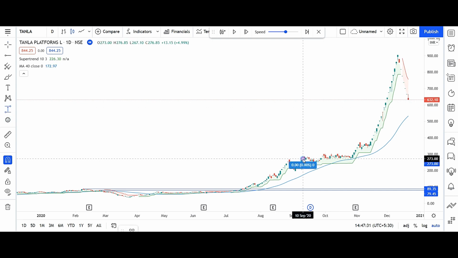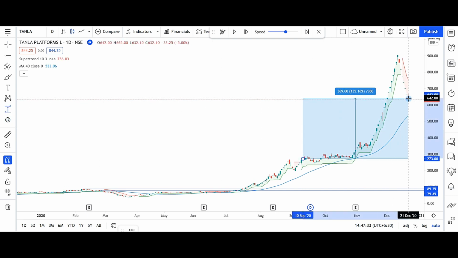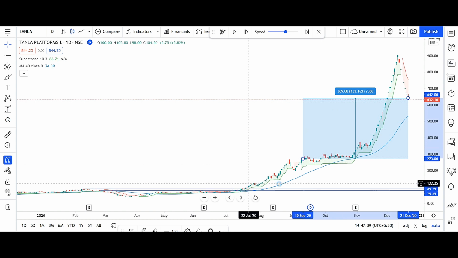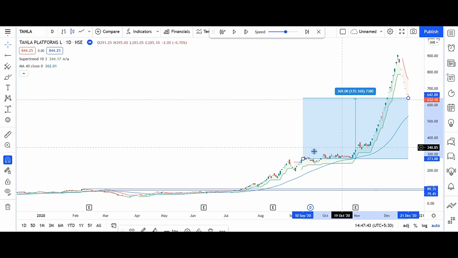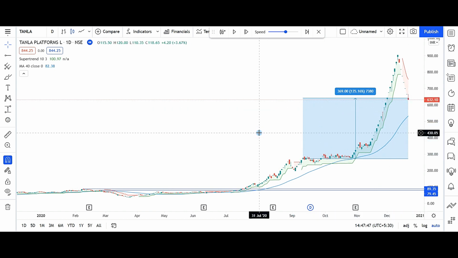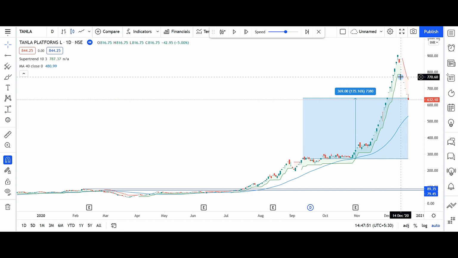From entry of 273 to 632, it has given a return of 135% with a risk of around 22%. So returns are good, in fact very nice, but how many times do we get such returns? And what if it continues to hit lower circuits?